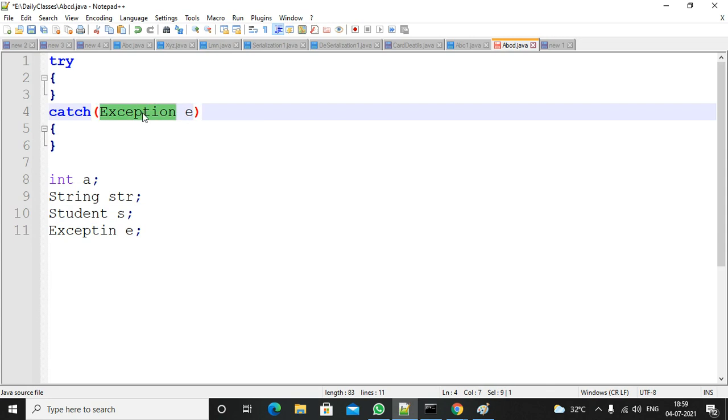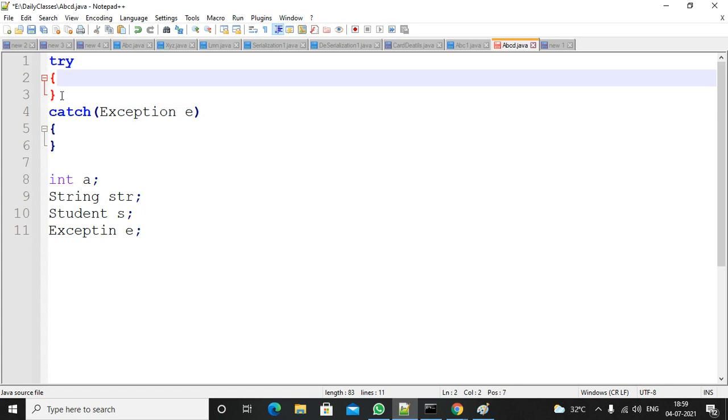Every existing class is available in some package. So in this case, the Exception class is available in the java.lang package, right? So this is the reference e. For this class, this is the reference variable. Why we are writing this, I will let you know, right? So first we will discuss the try block.